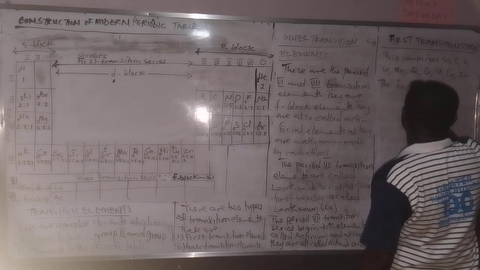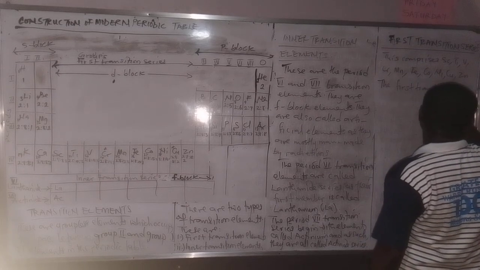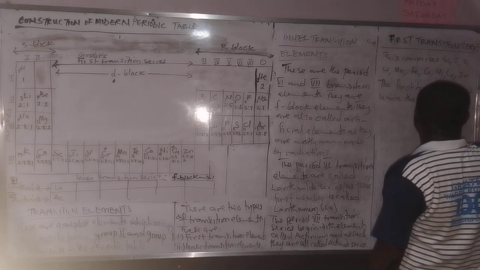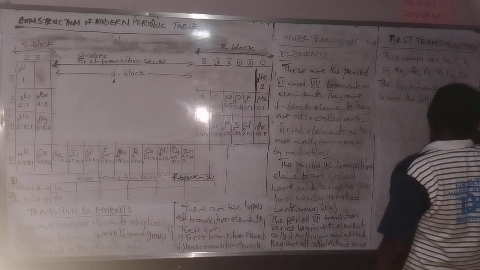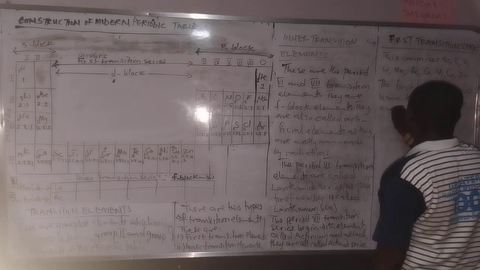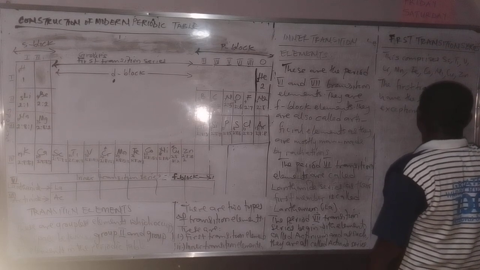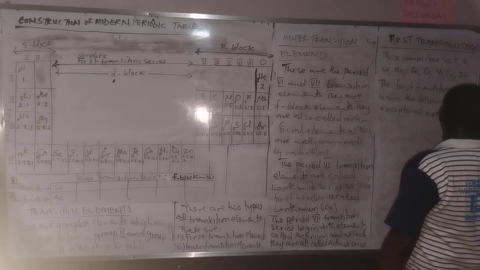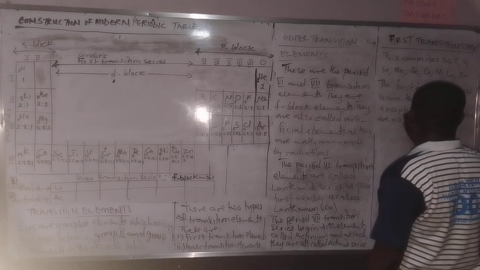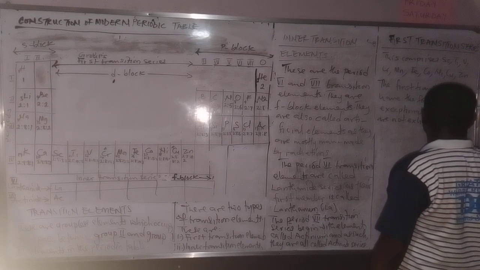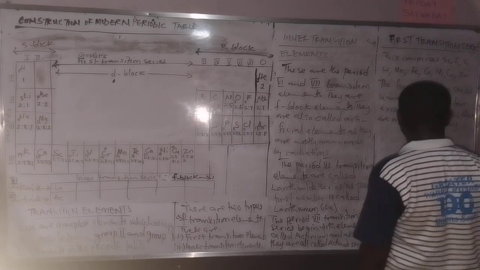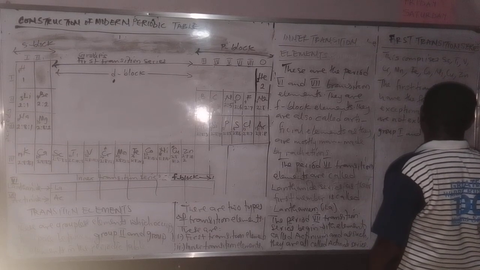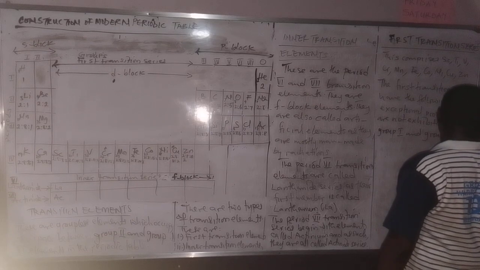The first transition series have the following 4 exceptional properties, which are not exhibited by group 1 and group 2 elements.